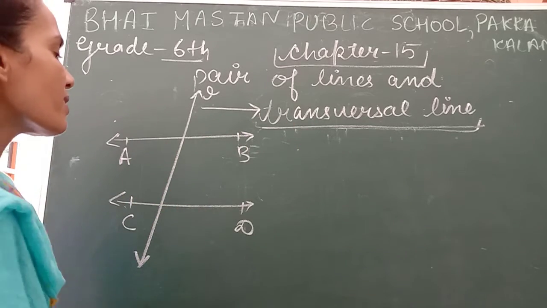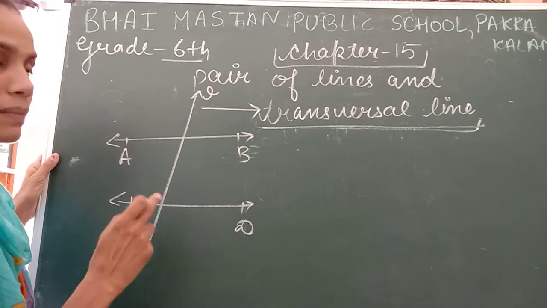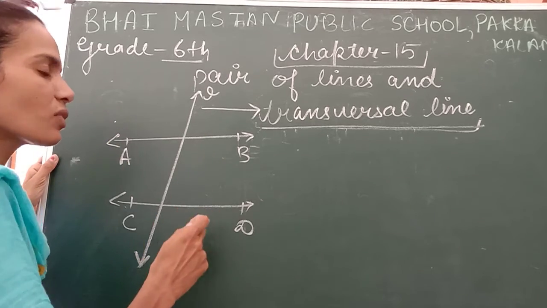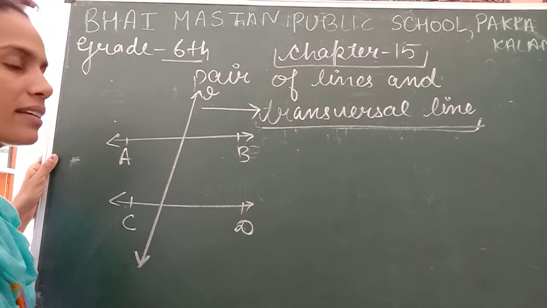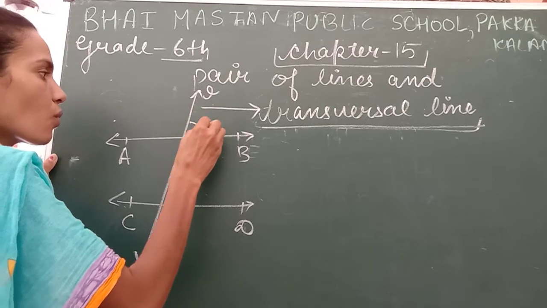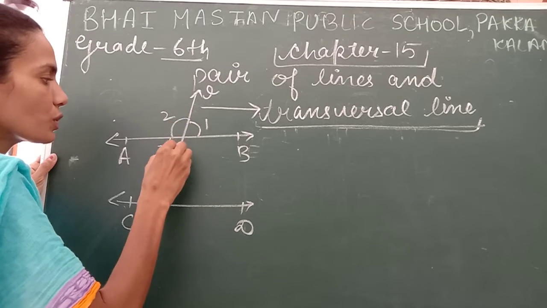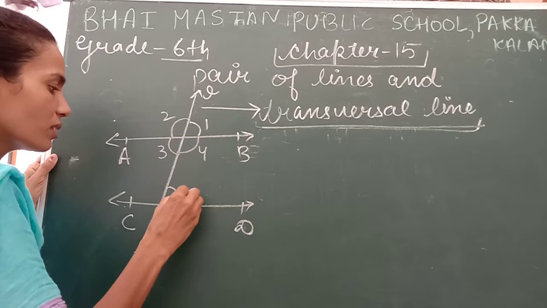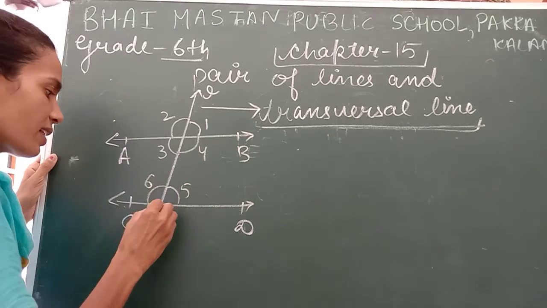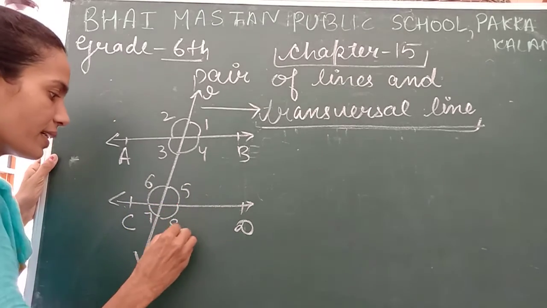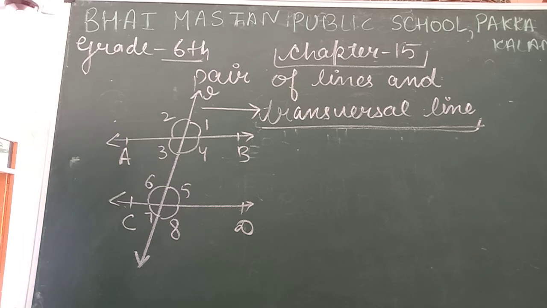So with a transversal line, this line makes so many angles with these lines. So write the names of those angles: 1, 2, 3, 4, 5, 6, 7, 8. Is it okay? Now I am going to write the names of the angles.